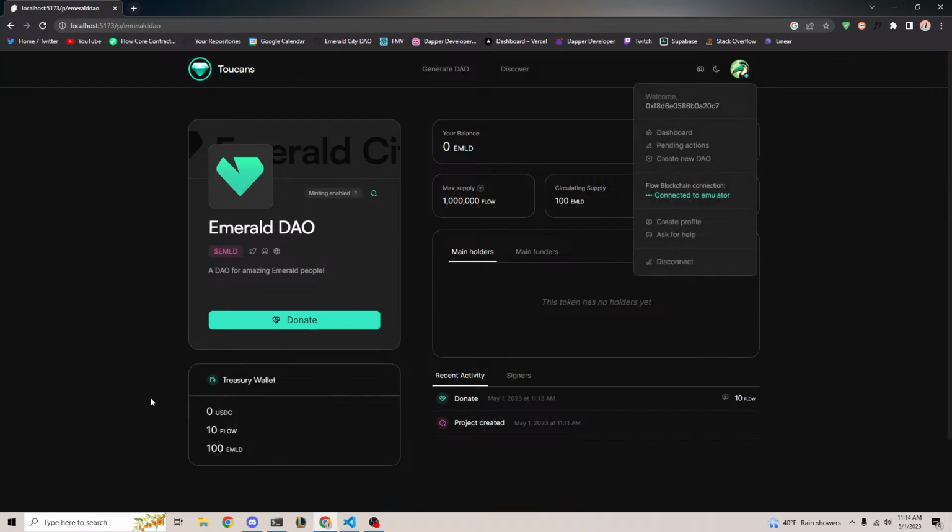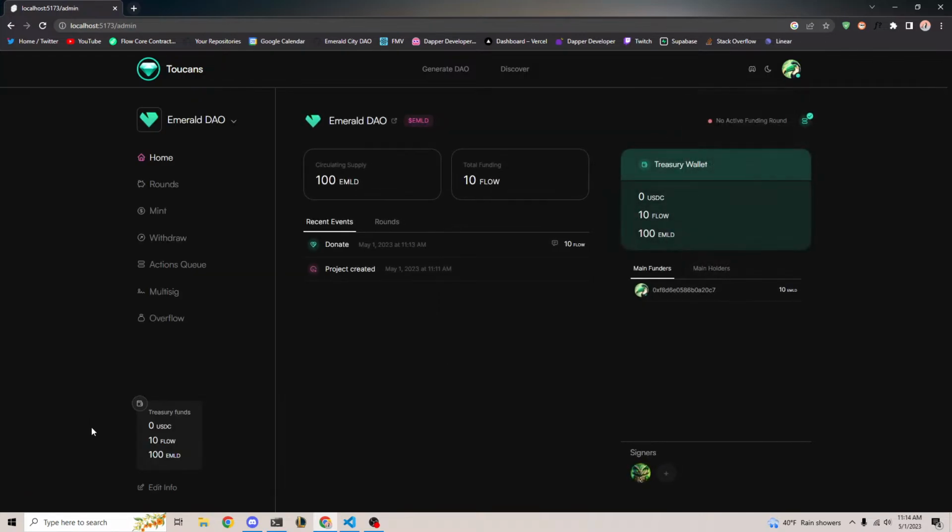So the next portion is going to our dashboard. Now, this is where things start to get really exciting, because there's so many different things we can do with our project. So we go to our dashboard, and this is only for the owner. So this is restricted to the owner's view. So the owner can view, of course, the Treasury wallet, the funders, the holders, the circulating supply, funding, right? This is all stuff that you saw on the main page, but there's a little bit more too.